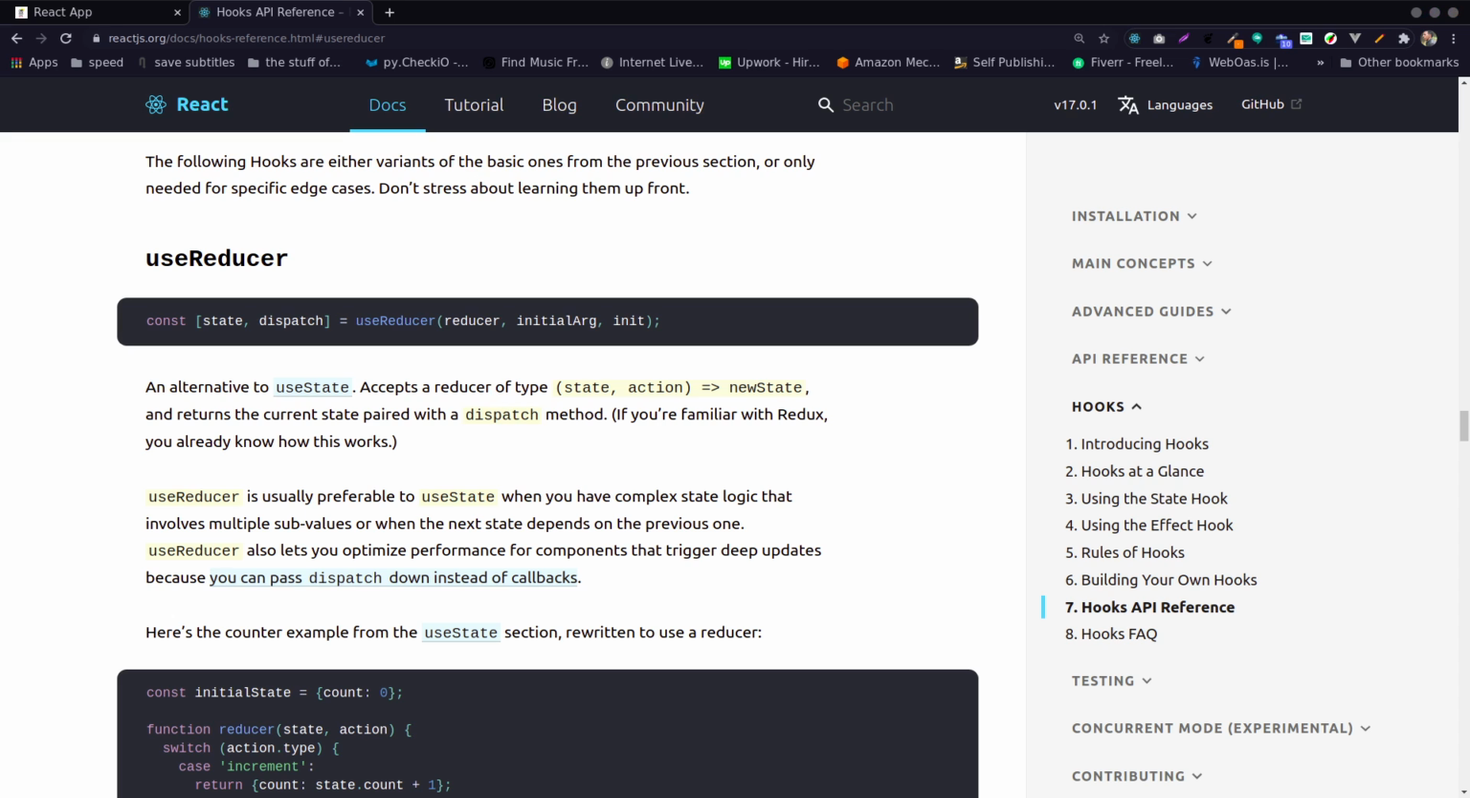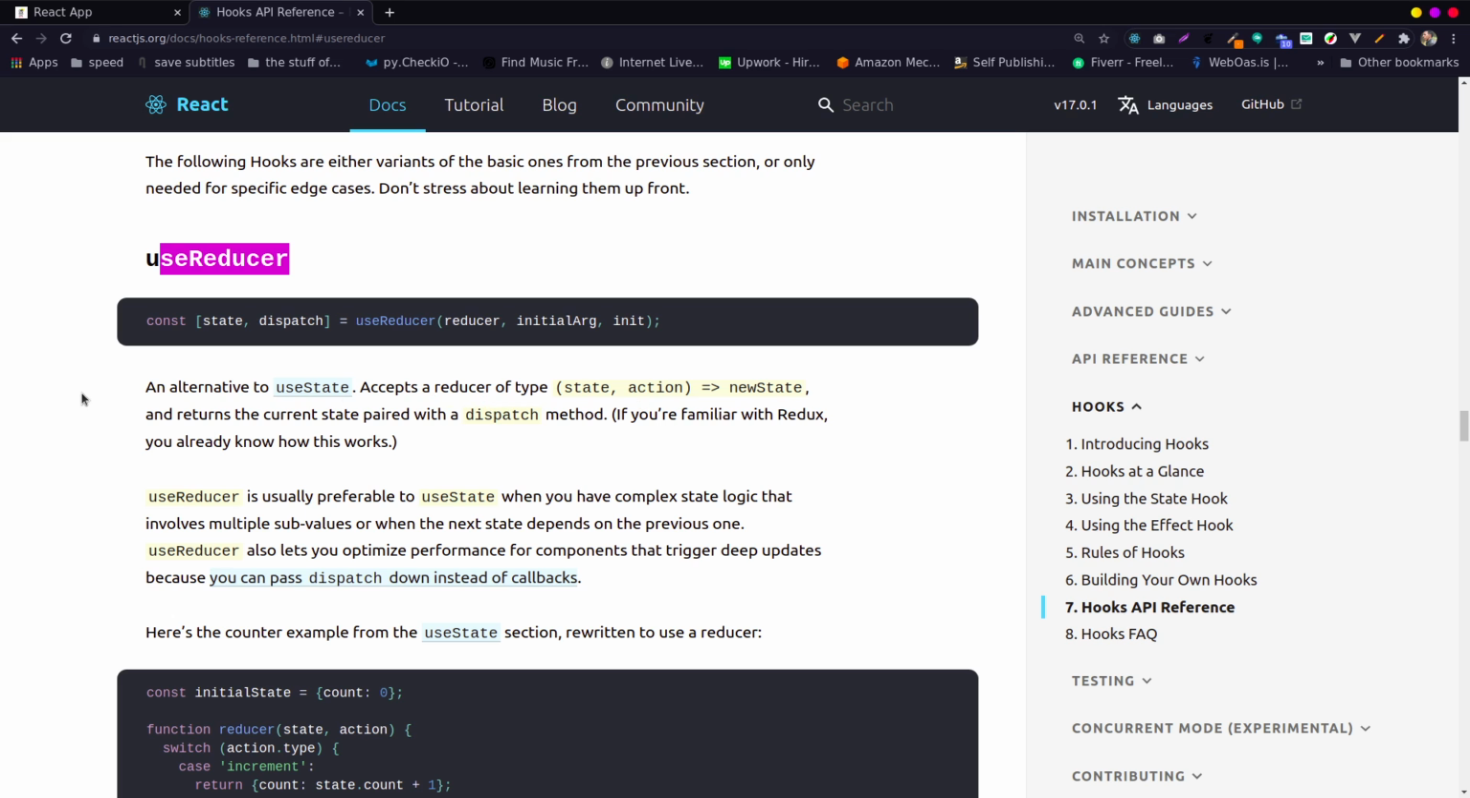say the root reducer. You are going to look at this today, then on Monday I'm going to look at it in more detail. Okay. I think useReducer is another alternative to useState. It accepts a reducer type.